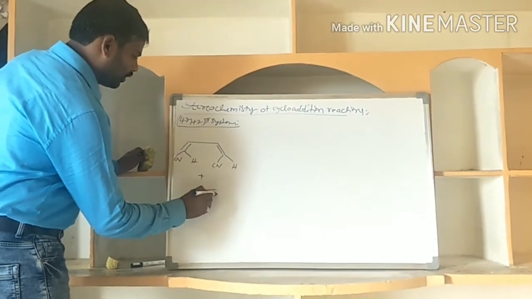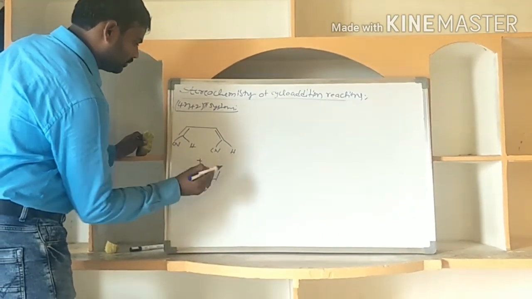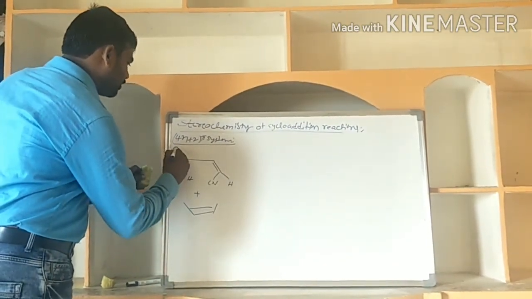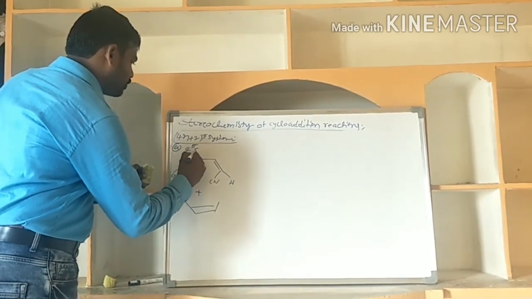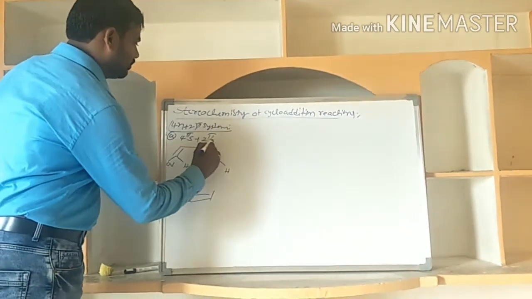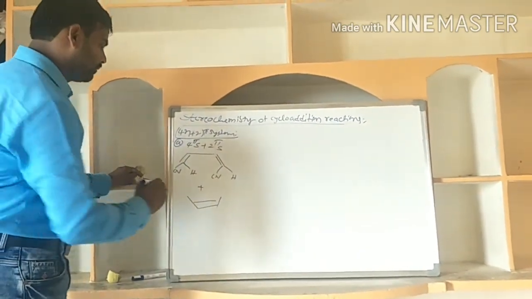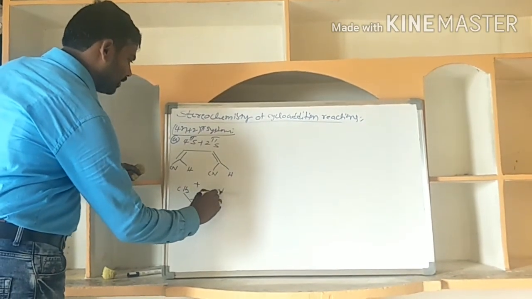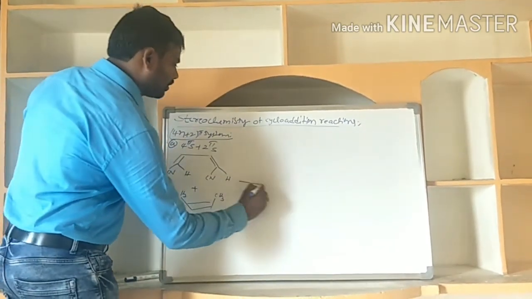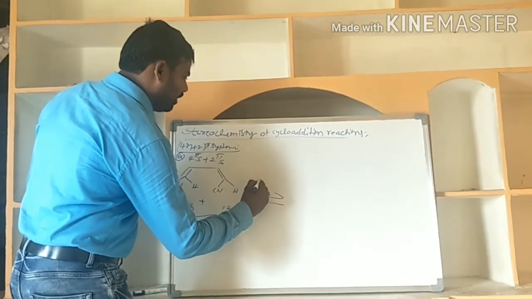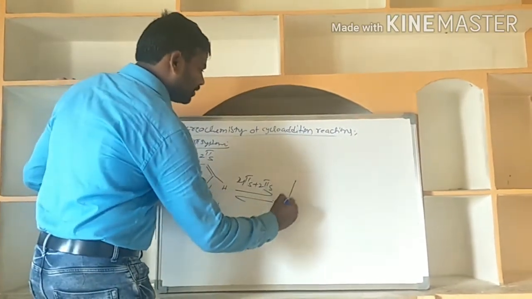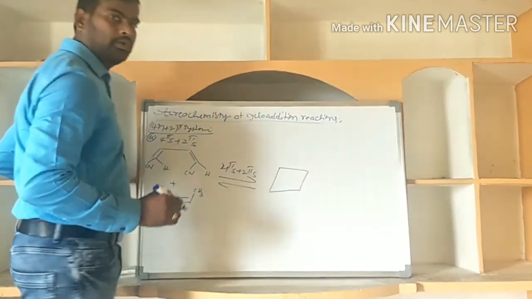I am taking the 2pi partner and the 4pi partner. The first type is 4pi supra, then 2pi supra, with CN and CH3 substituents. So, 4pi supra and 2pi supra addition. What is the product first? The cyclohexene is the product.